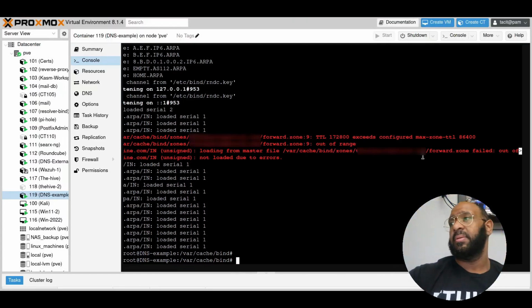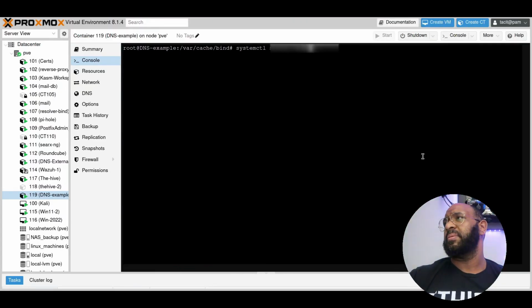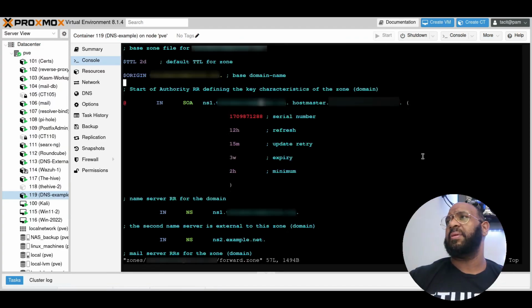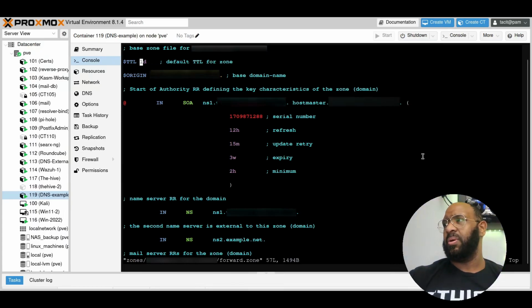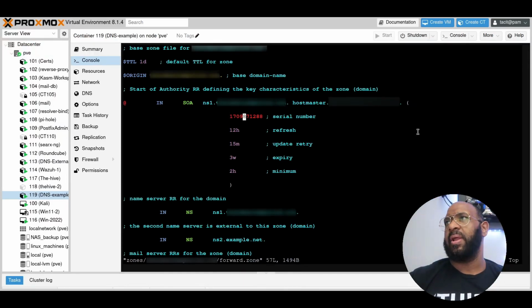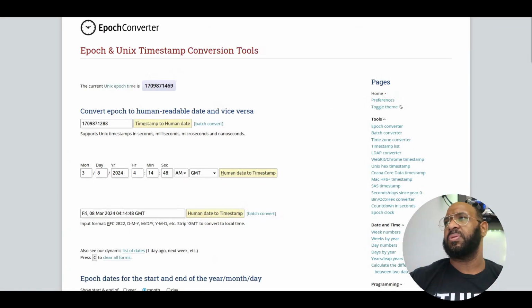Let's clear our screen, and we're going to go to Vim. I'm being lazy, trying to do it this way, and we're just going to modify this by doing 1. Another alternative you have is just to copy and paste the digits you saw in the previous error and replace the 2D with that number, which is up to you. So we do 1 day, and I will modify the serial number. As I stated, it helps it know that something changed. I'll go to refresh, pull a new one.